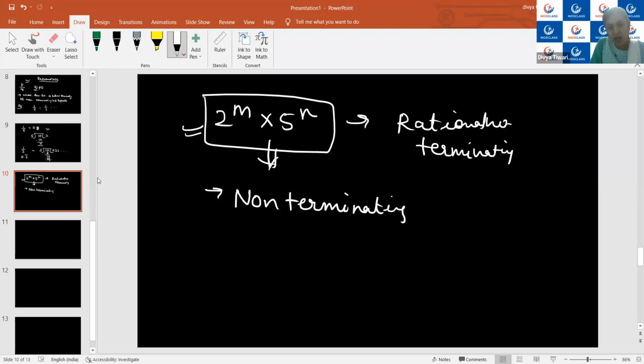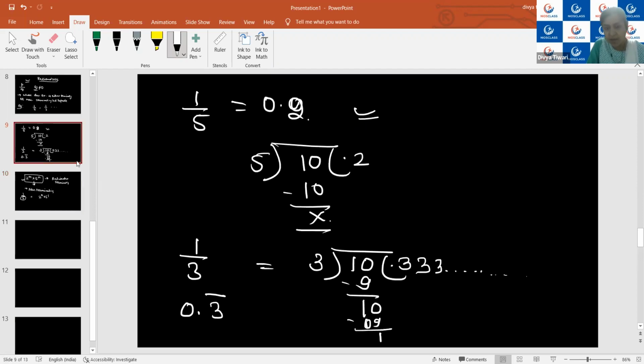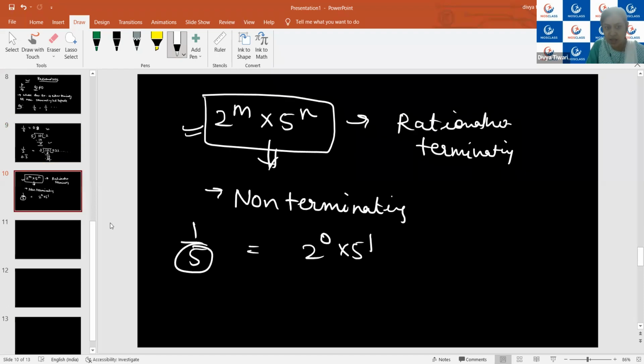As you can see, 1/5. So we can represent this denominator as 2 raised to power 0 and 5 raised to power 1. So you are getting here decimal expansion as terminating type. Is it clear? And here you can see 1/3. Here the denominator part, we cannot define it in the form of 2 and 5 base. Then this is giving us non-terminating decimal expansion. Is it clear to everybody?